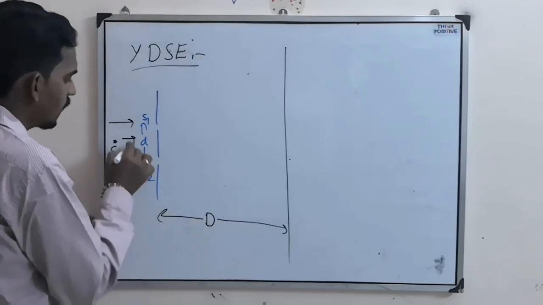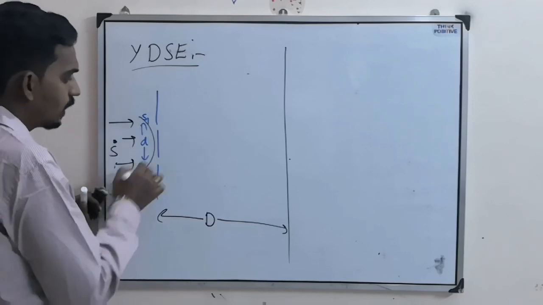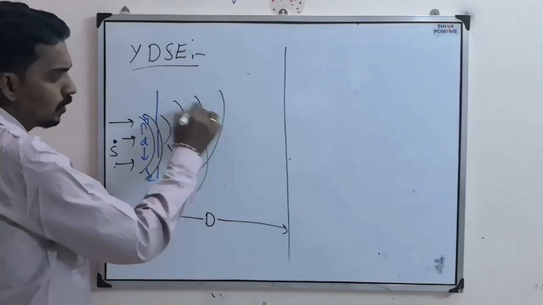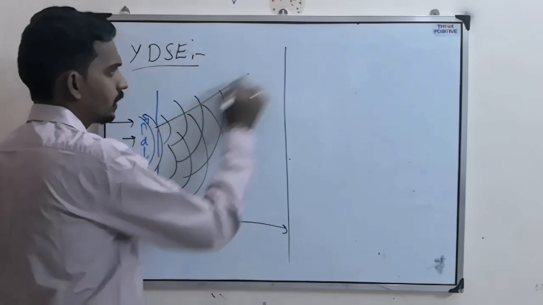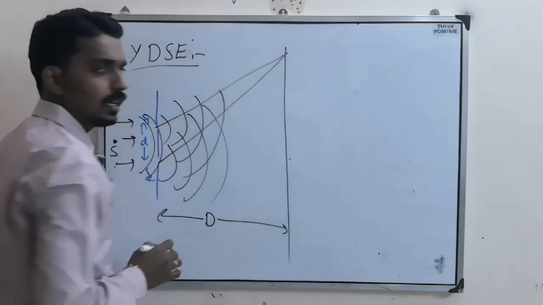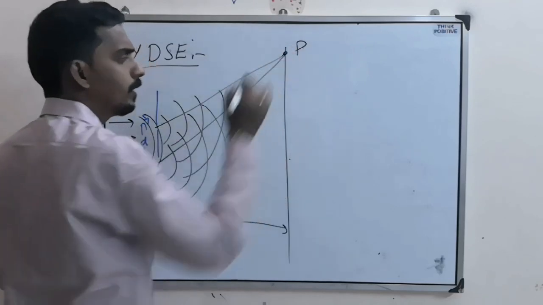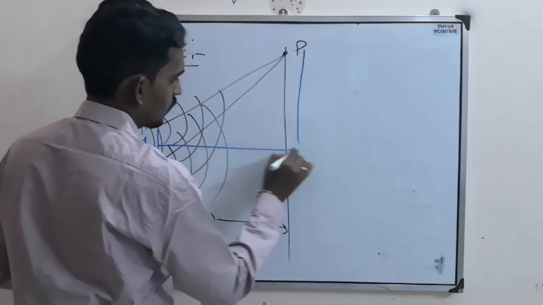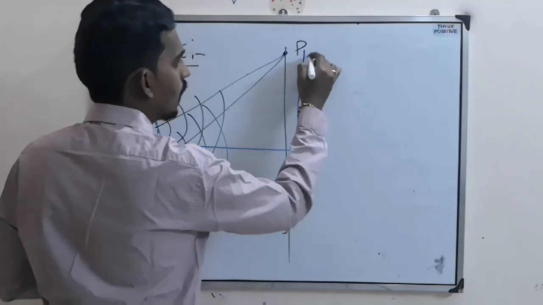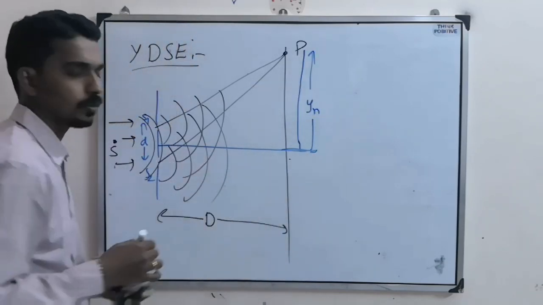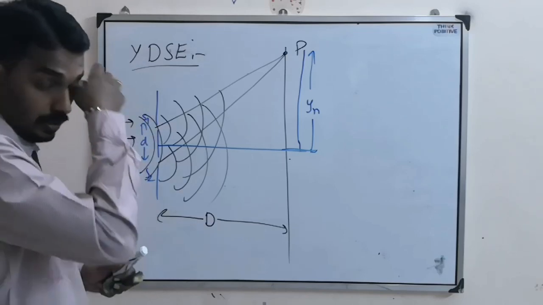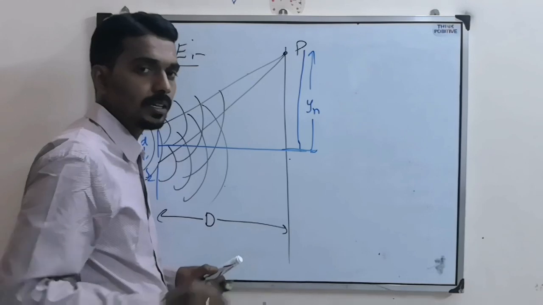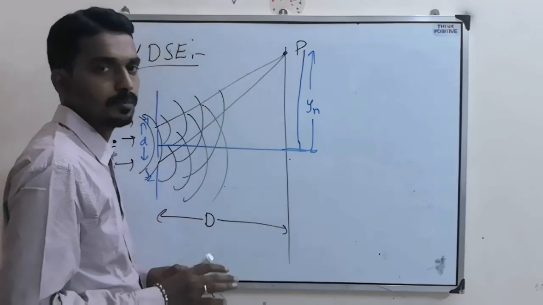That's why originally light is coming from here, and it divides into two parts like this, so the light goes from here and from here, and at a particular point P, at a distance yn on the screen from the central position. If you consider any point, you can observe either a bright spot or a dark one.